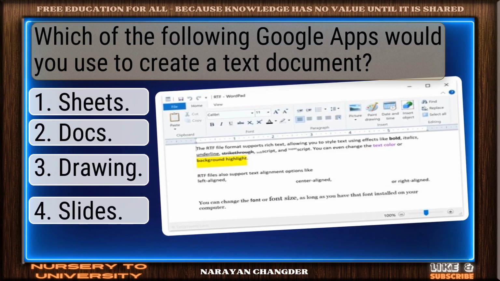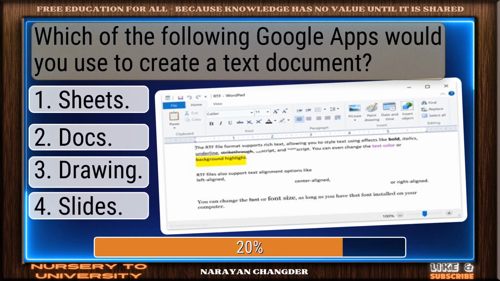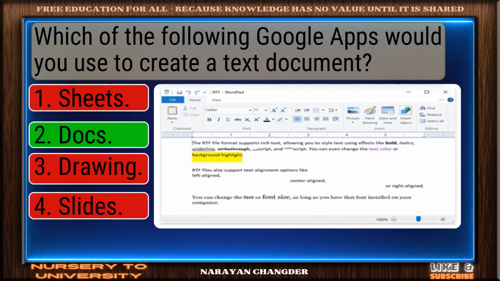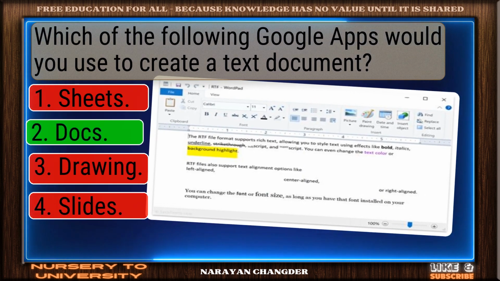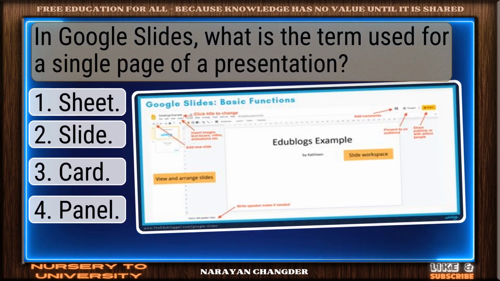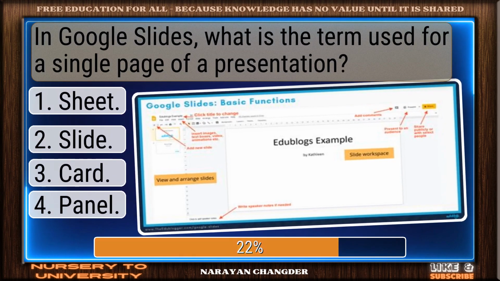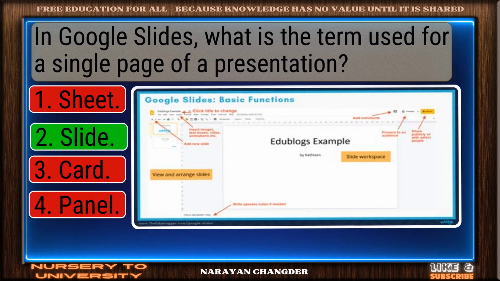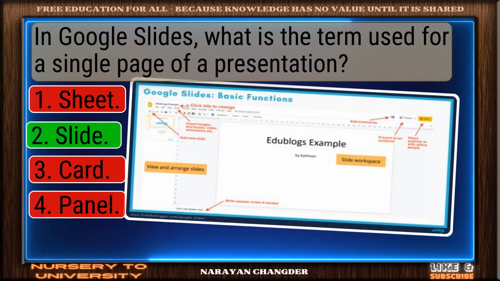Which of the following Google apps would you use to create a text document? Perfect. Docs is the correct choice. In Google Slides, what is the term used for a single page of a presentation? Great thinking. Slide is the right choice.